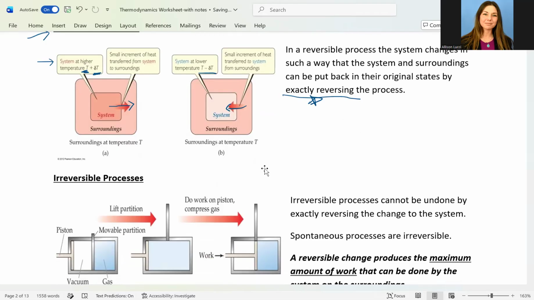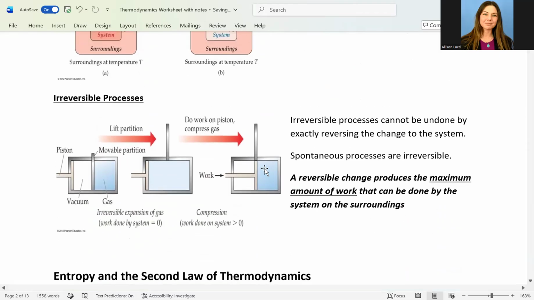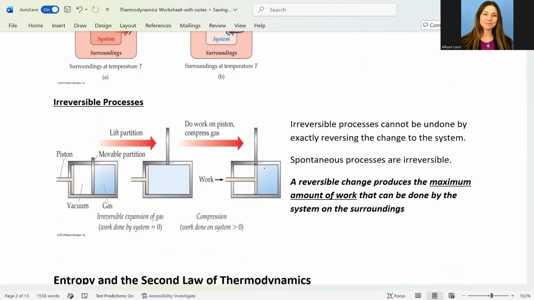So let's look at what an irreversible process might look like. An irreversible process cannot be undone by exactly reversing the change. In this example, we see a piston over here, and we have a vacuum space over here. Then there's some gas in the blue shaded region, and what's referred to as this movable partition. This partition is separating the vacuum space from the gas.